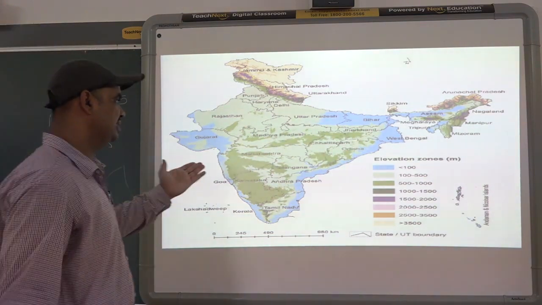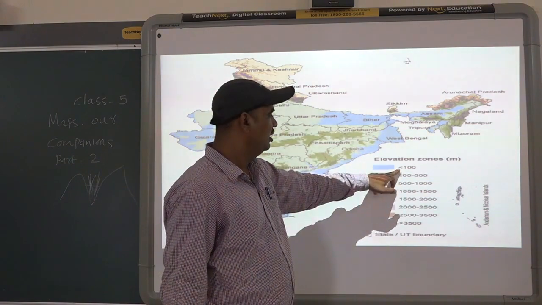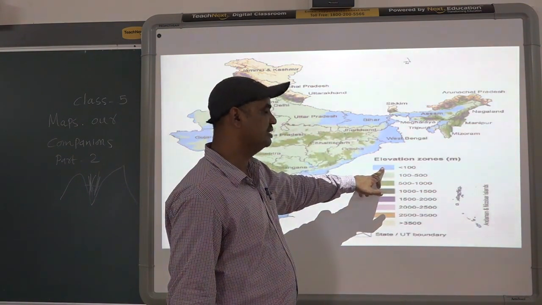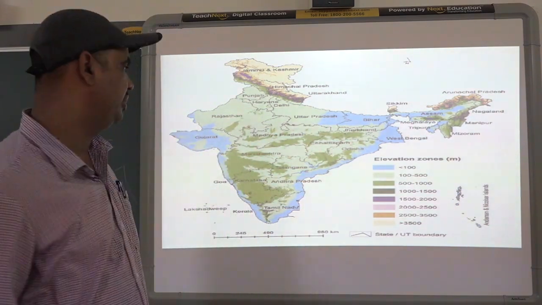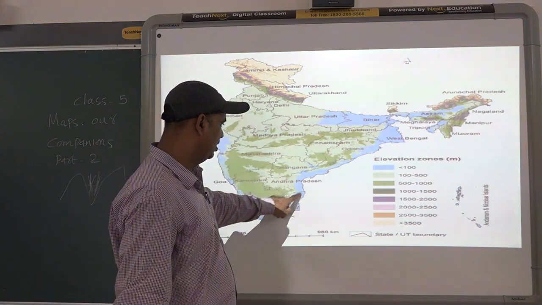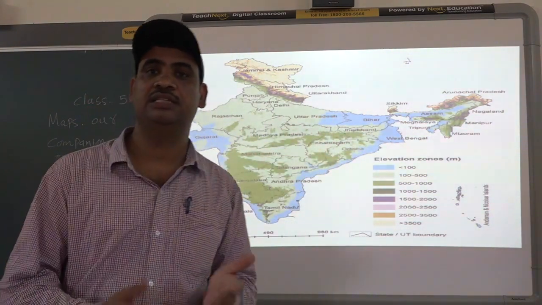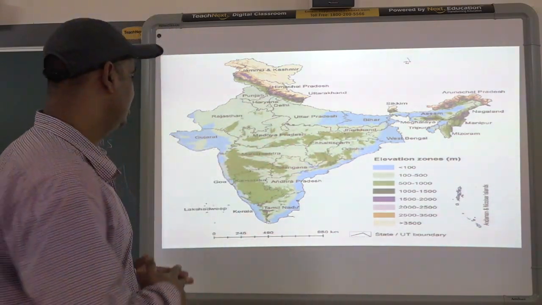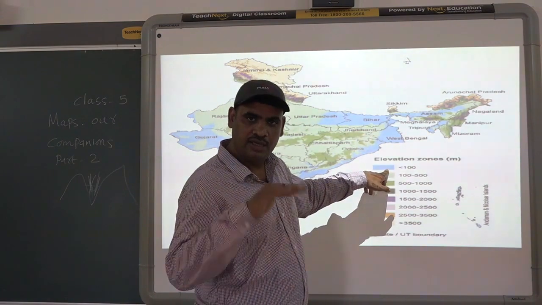You can see this color is indicating 100 meter or less height, meaning the places whose height is less than 100 meter. Like this area, this area, this area. This coastal area near the oceans and seas is what we can call plain area. It has very little height.